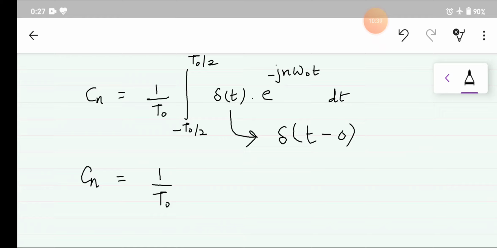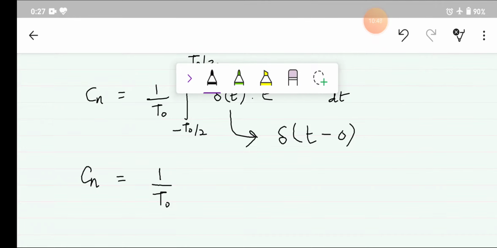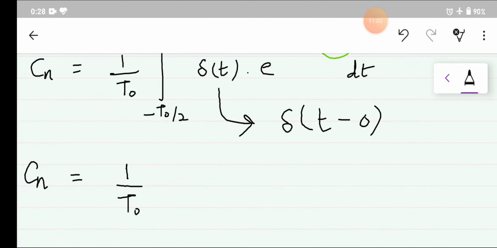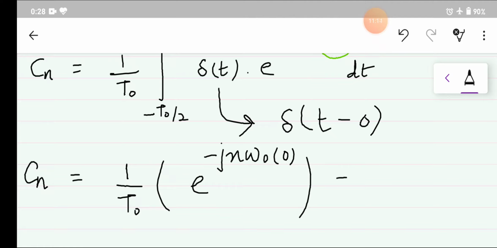Because at time 0 the impulse exists within minus t naught by 2 to t naught by 2, we can apply the direct formula by replacing t with 0. In our answer we will have e to the power minus j n omega naught times 0, which equals 1, so Cn is equal to 1 by t naught.